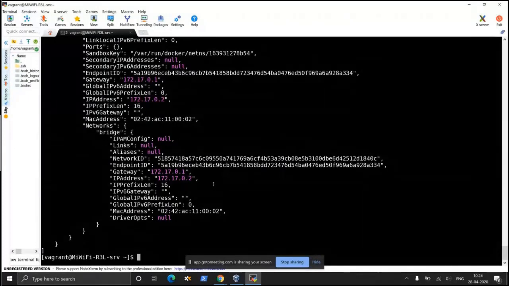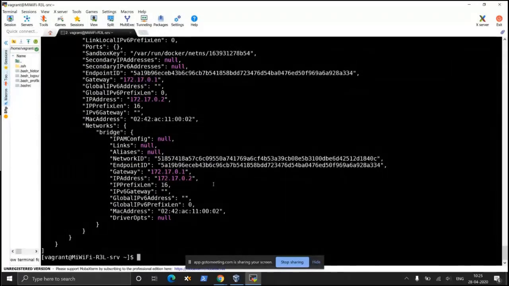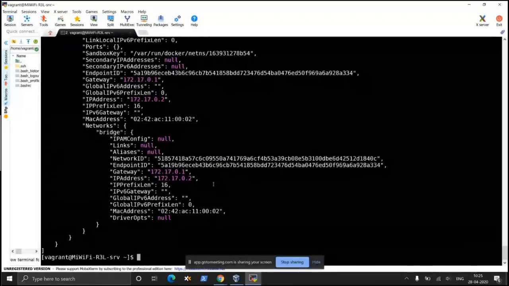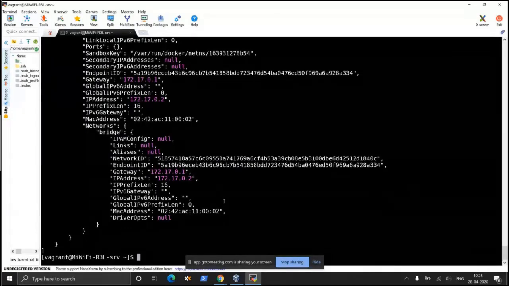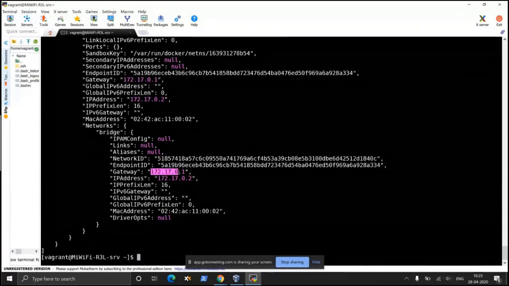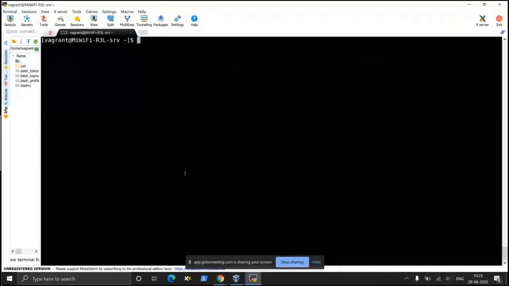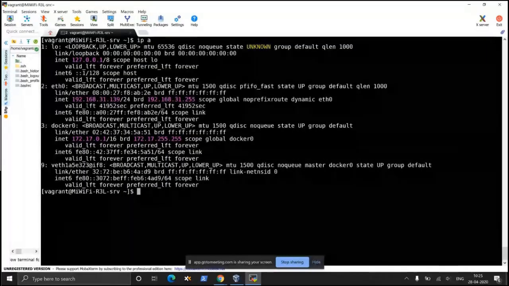It is not an internet IP. A bridge network is started by Docker, and that bridge network provides this IP address. And the 172.17.0.1 that you see, this gateway IP address, has been allocated on your host system's docker0 interface. Can you see?